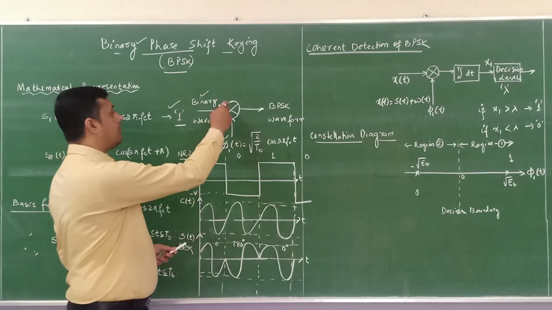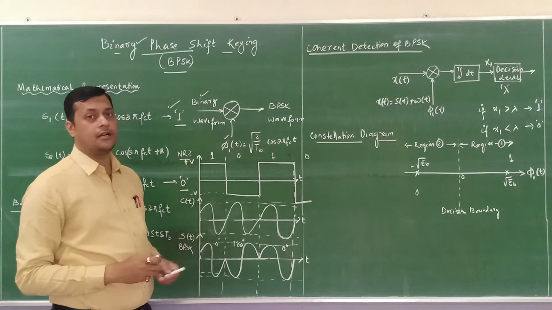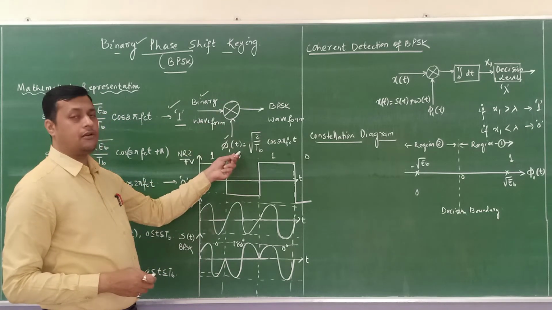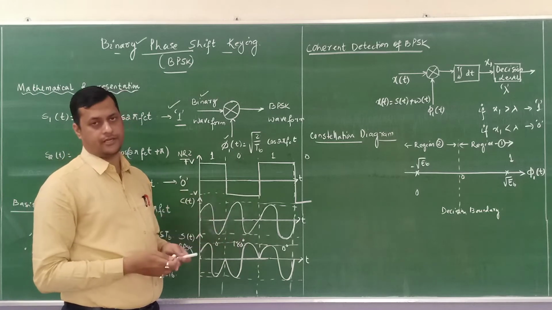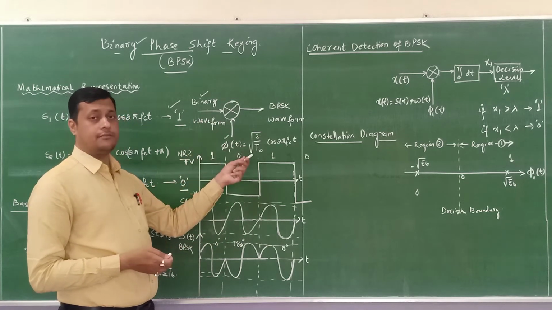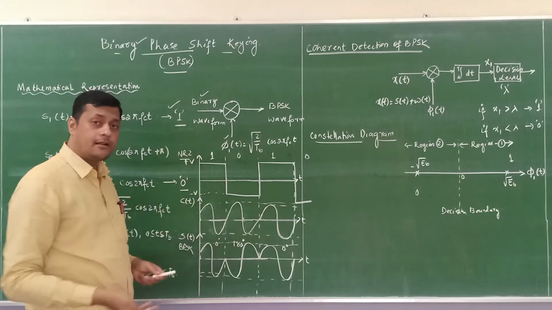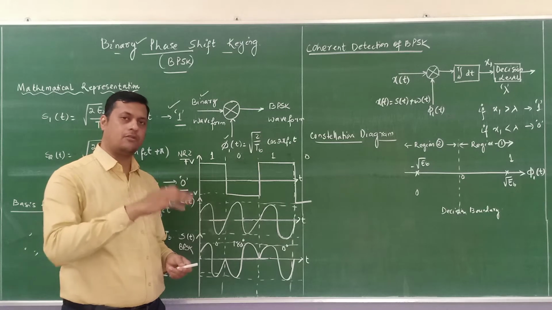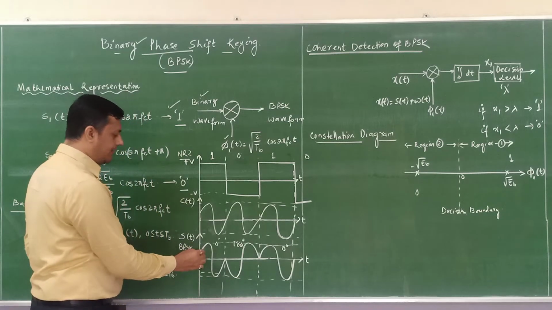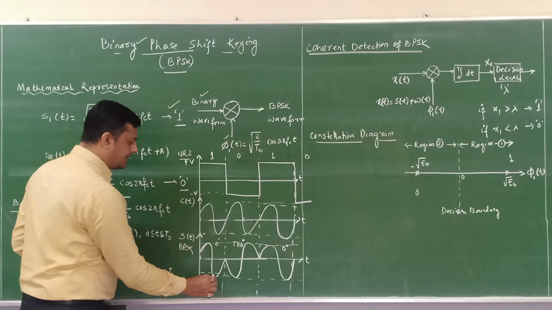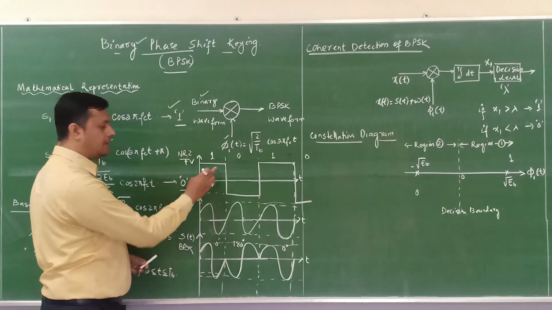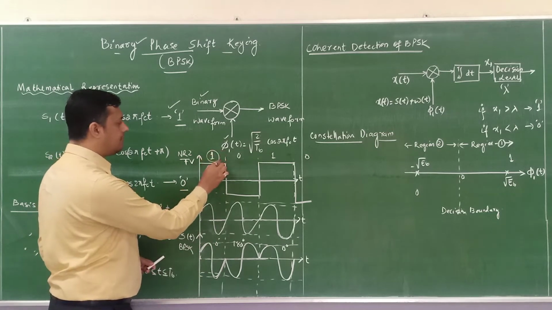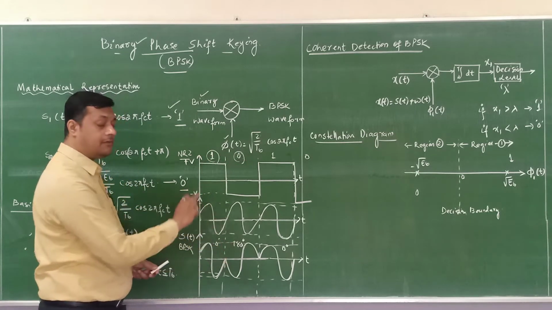When modulation happens, the BPSK signal will come into the picture. When the binary bit 1 is encountered, phi 1 of t remains in the in-phase component, and when 0 is encountered, phi 1 of t will be transited by 180 degrees. So the phase of the carrier will change from 0 to 180 degrees. In this figure you can see that my carrier is in phase if it is binary bit 1. So the carrier is in the in-phase component.